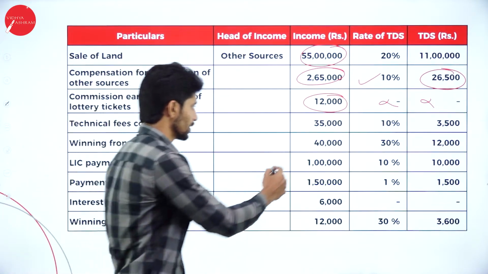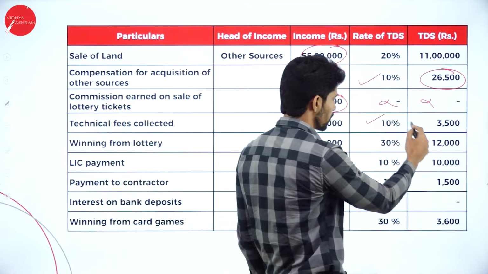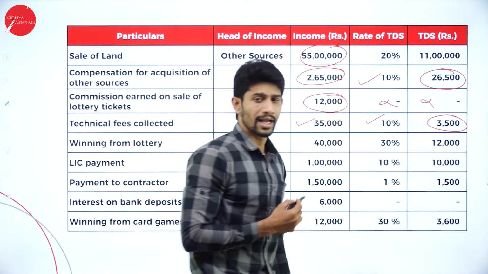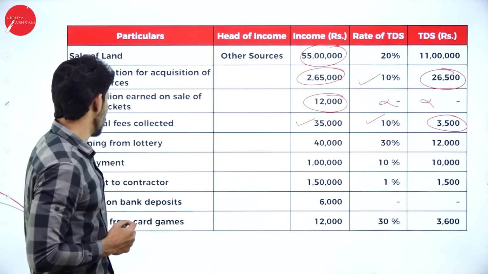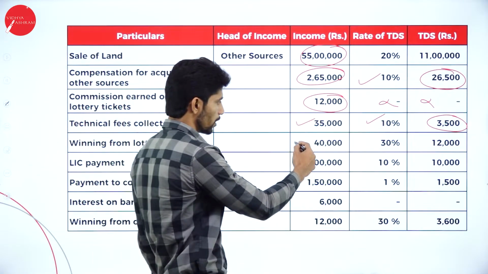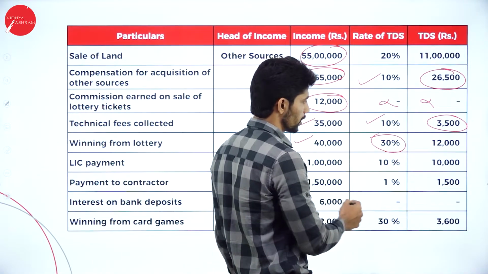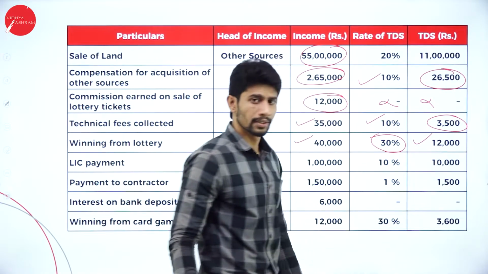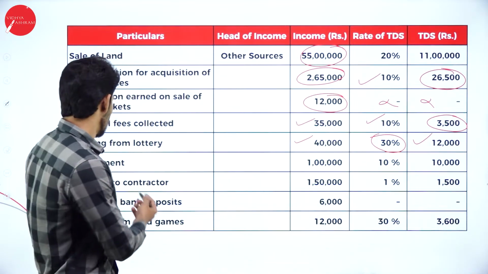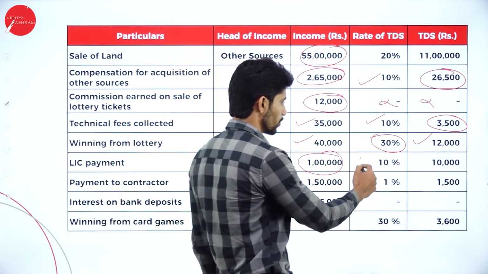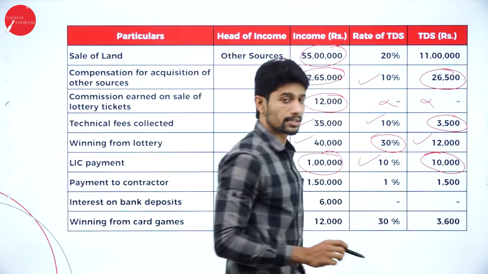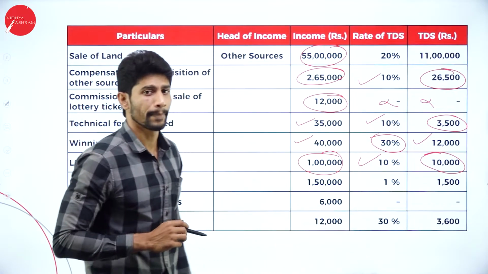Technical fee collected, yes, 35,000. 10% will be the TDS rate and 3,500 will be the value. Next one, winning from lottery, 40,000 is the amount earned, 30% is the TDS and 12,000 will be the value. Next, LIC payment. So 1 lakh is the amount received, 10% is applicable and 10,000 is the TDS amount payable.